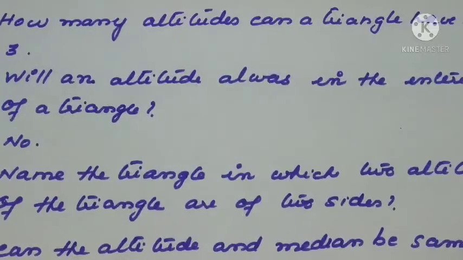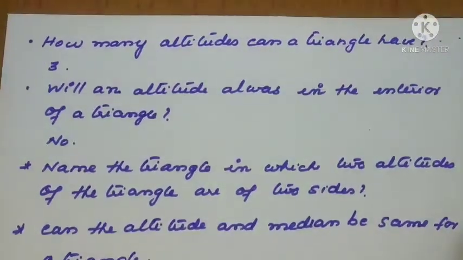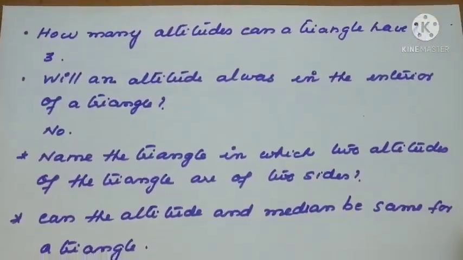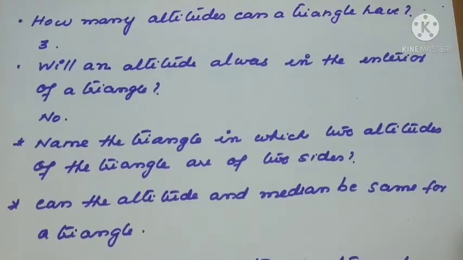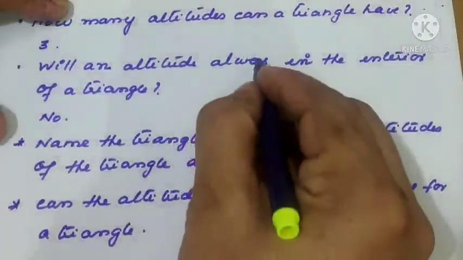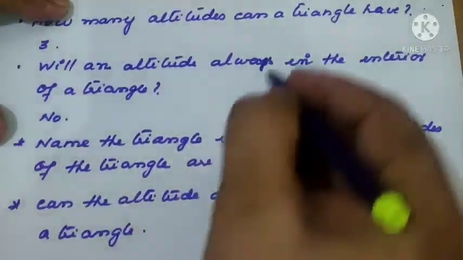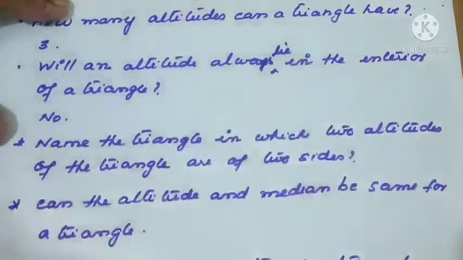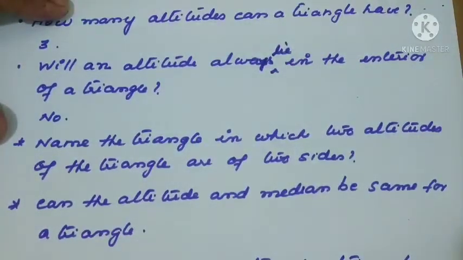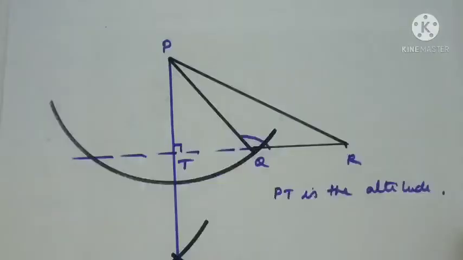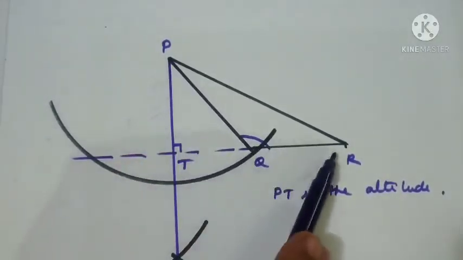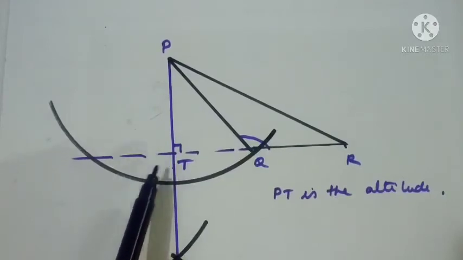How many altitudes can a triangle have? There are three altitudes possible. Now, will an altitude always lie in the interior of the triangle? No, it is not necessary that it always lies in the interior of the triangle. We have seen in the obtuse angle triangle, it lies outside the triangle. You can see the diagram once again here. So the triangle is PQR only, but we got the altitude outside.